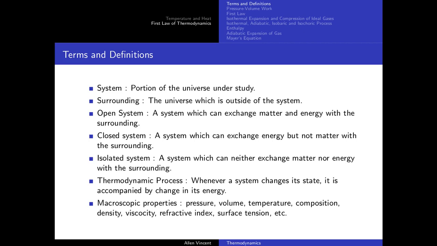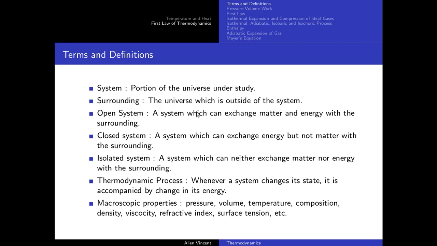Okay, so please pause the video if you want, you can write these definitions down. I will just quickly get through what system, surrounding and all these terms are. System is basically the portion of the universe under study. So a glass of water becomes the system, for example, and everything around it becomes the surrounding.